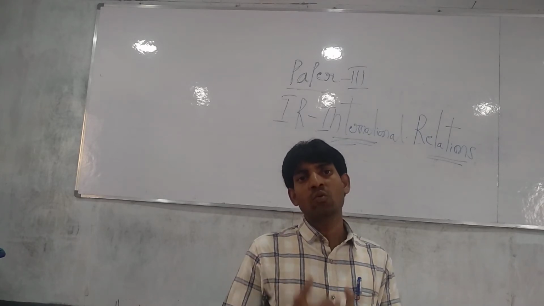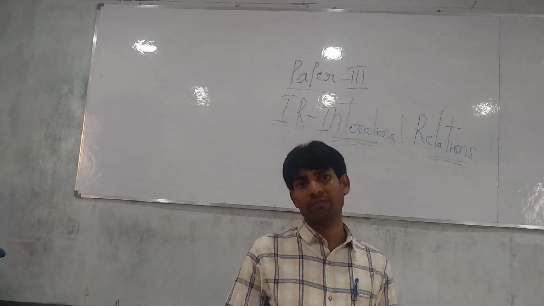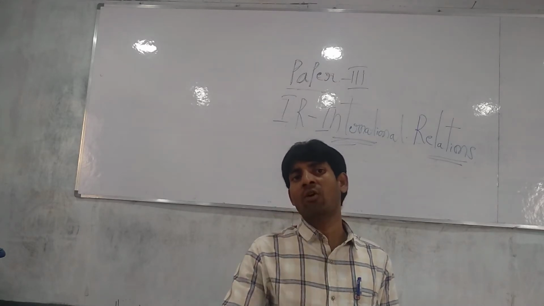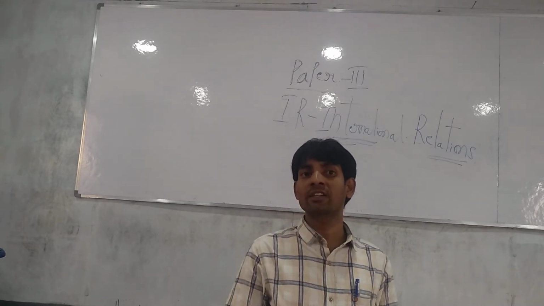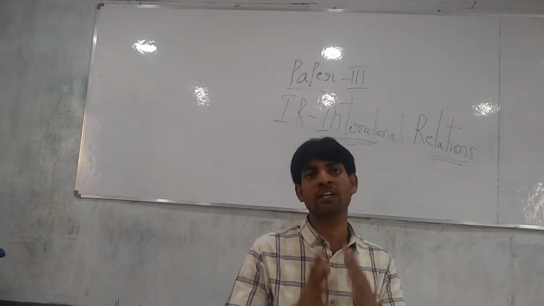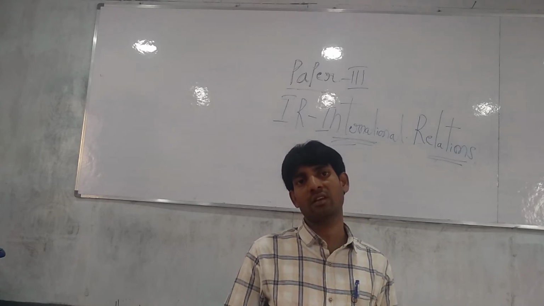Next is OAU, Organization of African Unity. Friends, whether you believe it or not, in the African continent there are 54 countries, the highest number of countries in any continent.